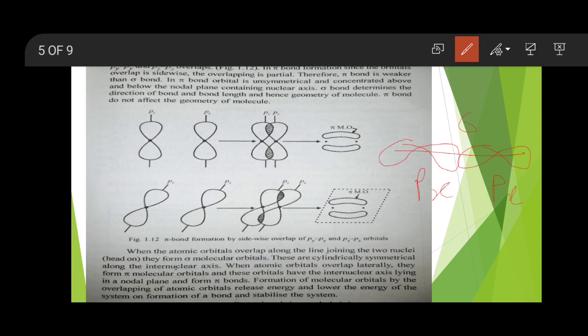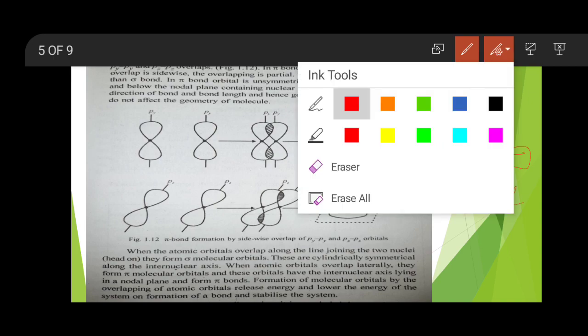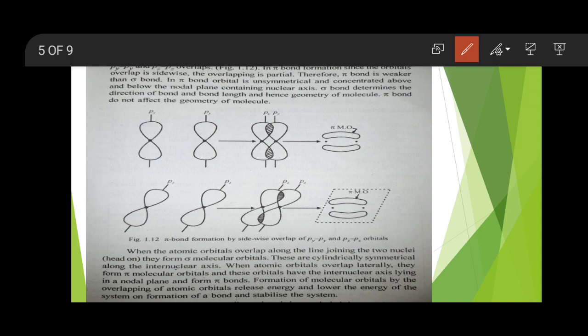But in the case of pz and py orbitals, they are not along the axis, but they are in different axes. Let me show you these three different axes. Let's say this is the y-axis, this will be the x-axis, and this will be the z-axis.